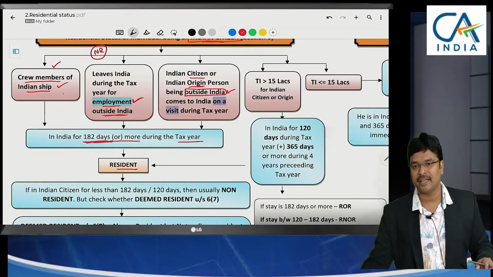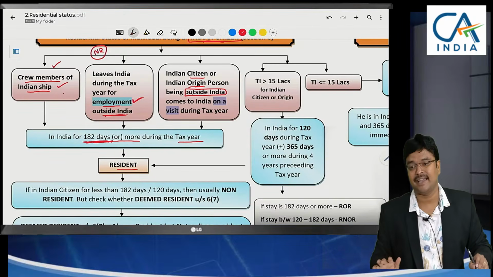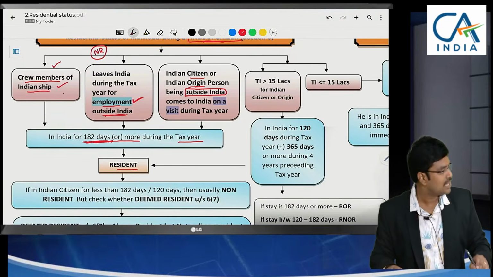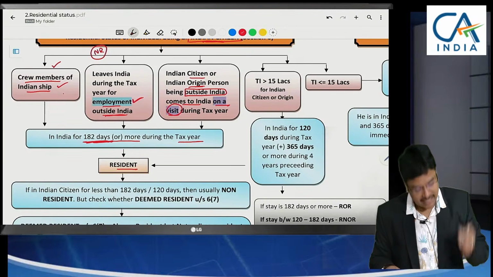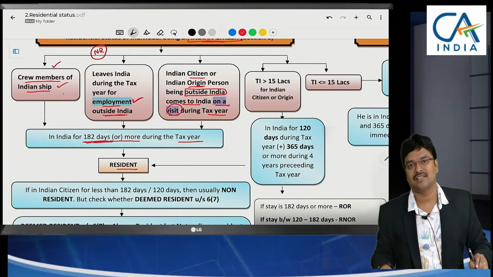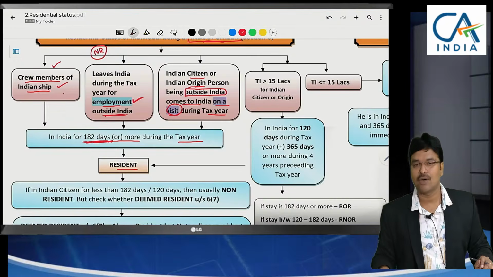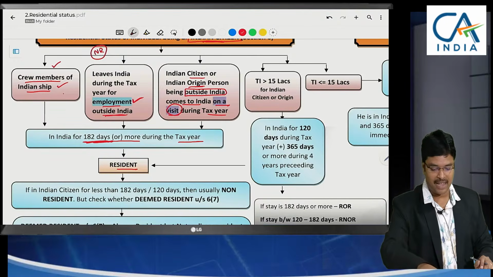So he has gone outside India, he is residing outside India, he is habitually located outside India. Such a person comes to India on a visit during the tax year. He is coming to India for a visit, there is a function, or to meet his parents, or to meet his friends, whatever may be the reason, he is coming to India during the previous year on a visit.